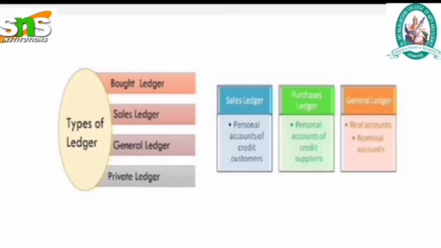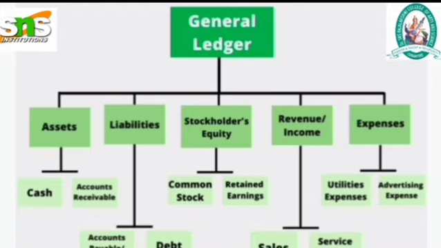Sales ledger. In the sales ledger, personal accounts of credit customers are recorded. In the purchase ledger, the personal accounts of credit suppliers are recorded. The third one is general ledger. Real accounts and nominal accounts are recorded here. The general ledger has been categorized into five categories.